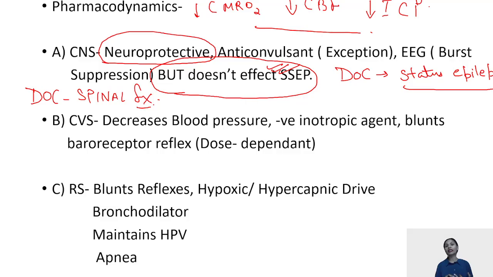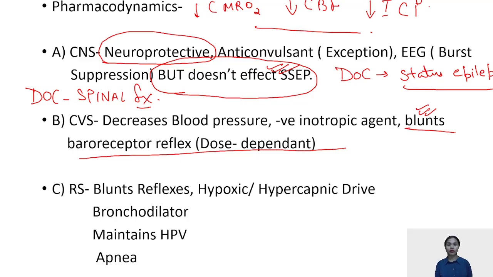The thing that you all have to remember is this: propofol decreases the baroreceptor reflex, so the vasodilation and hypotension caused by propofol is not compensated by reflex tachycardia, because propofol blunts the baroreceptor reflex, leading to bradycardia. That is an exception, a difference of propofol from thiopentone.